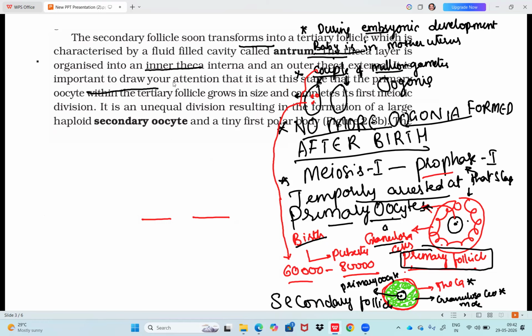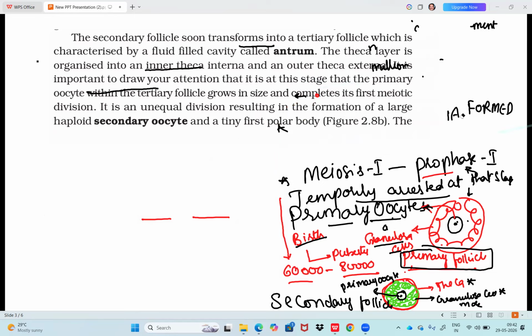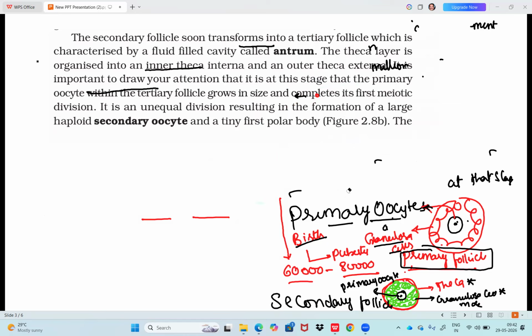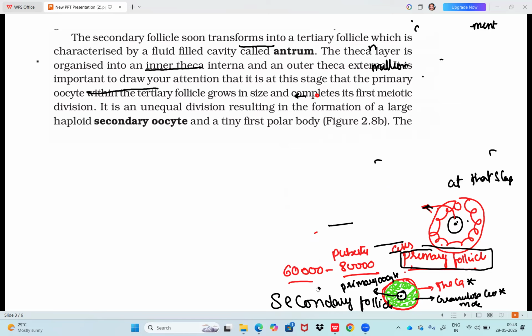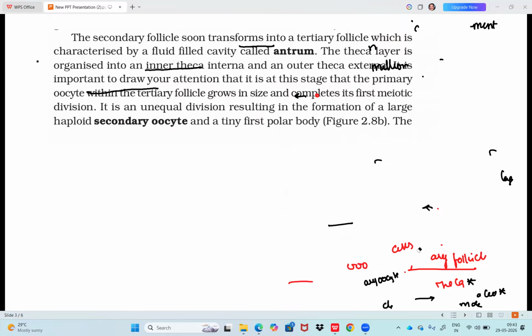Moving on, I have to erase this. That is the previous part we saw. Now moving on to the next, let's talk about the tertiary follicle, the Graafian follicle. To avoid confusion from the previous page, I am erasing it, but I'll show the necessary things here now.